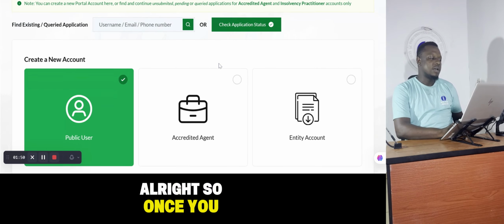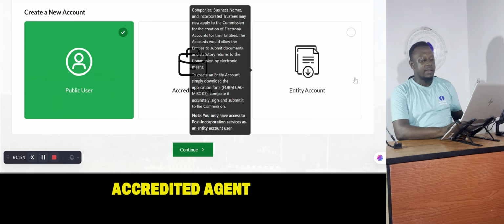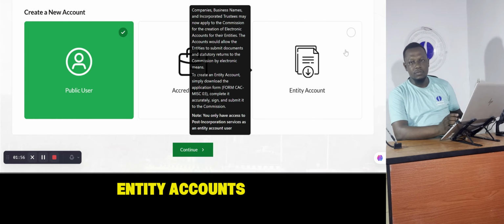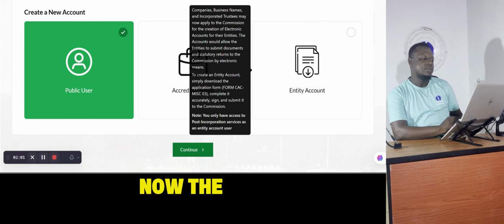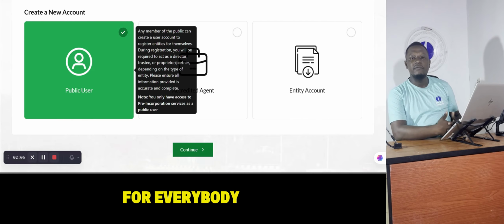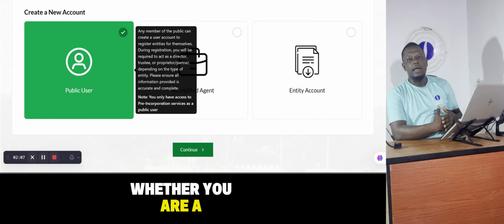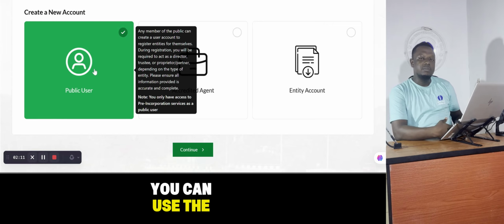All right, so once you click on sign up, you now have public user, accredited agent, and then entity accounts. You have these three types of accounts. Now, the public user is just the basic account for everybody, whether you are a lawyer or not, whichever profession you are, you can use the public account.